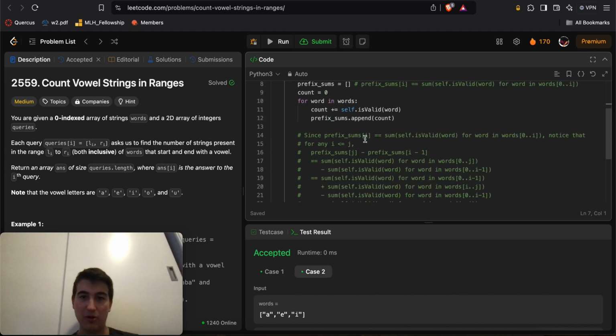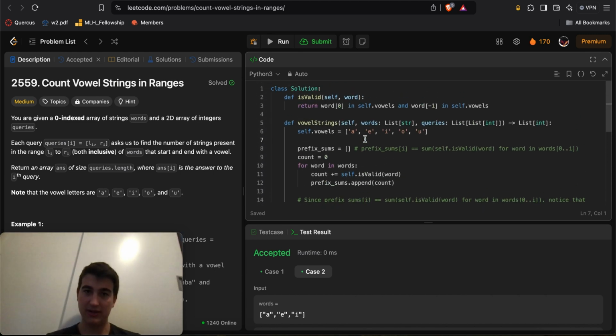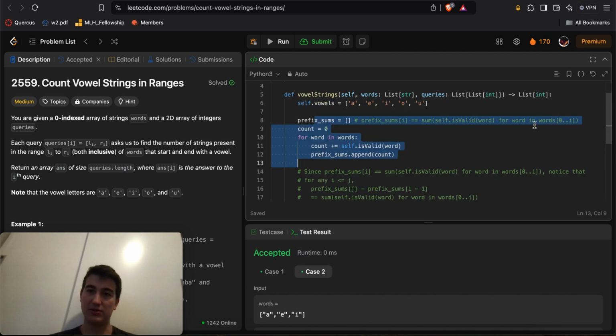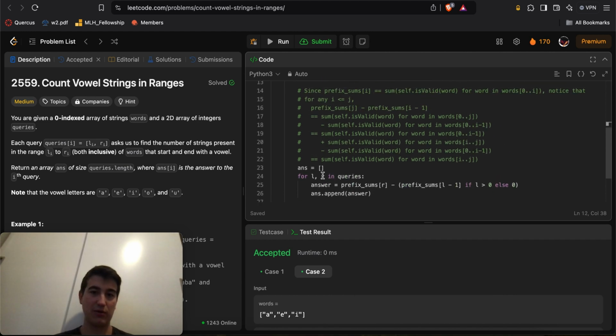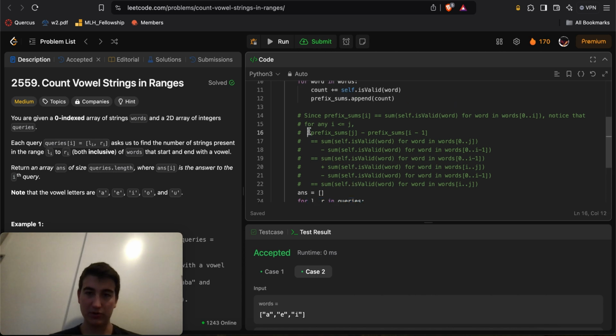These turn out to be actually helpful in helping me learn things, right? But otherwise, the rest of the code here is very standard. We have a bunch of vowels, we have an isValid function, and we build up our prefix sums so that we get the count of valid words between index 0 and i for all i. That way, whenever we loop through the queries, we do this O(1) work that gives us the sum of any subarray where we treat every single word as 0 or 1 depending on whether it's valid or not.